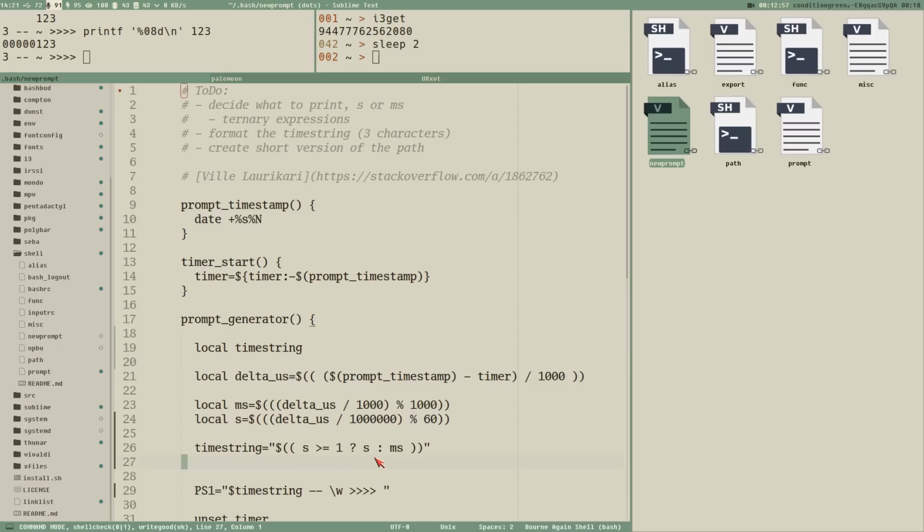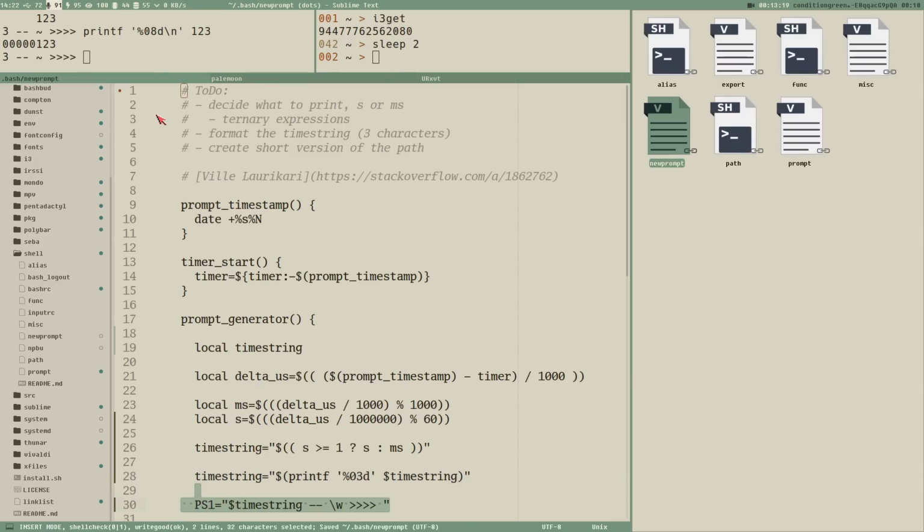So that's how we will do this, and we could just add the output of a printf here. Printf %03d timestring, and now if I reload the shell here, now we got a 3-digit number here.